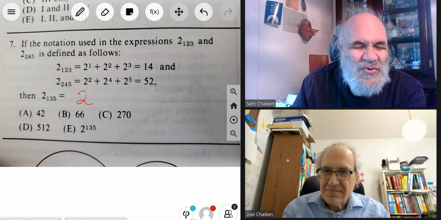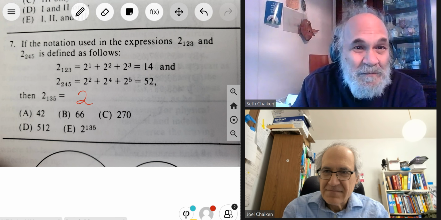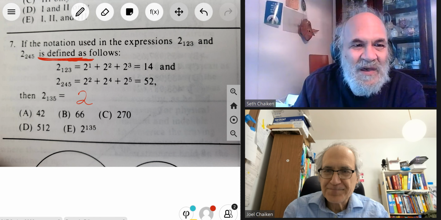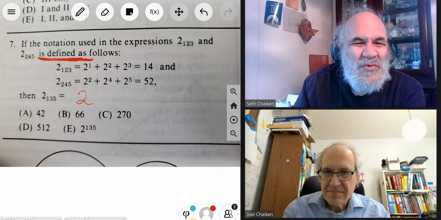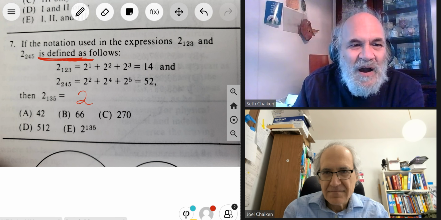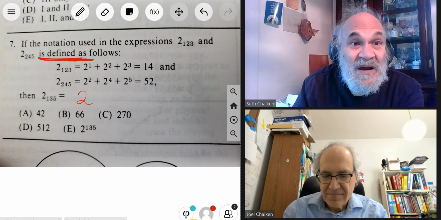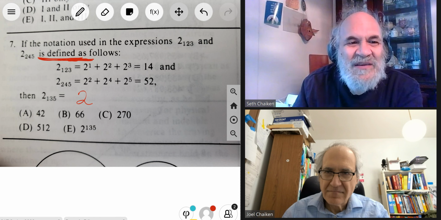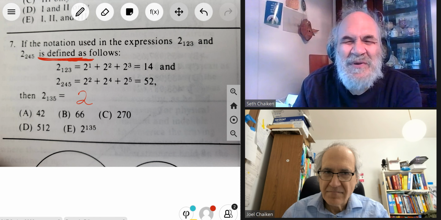The challenging part of this is that you must do what the question tells you. They give us two examples of defining a new number from a crazy expression that you've never seen before.